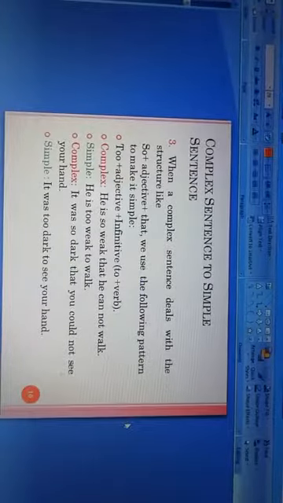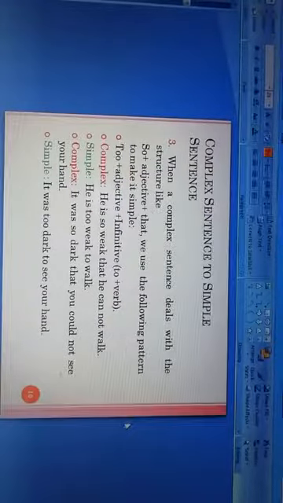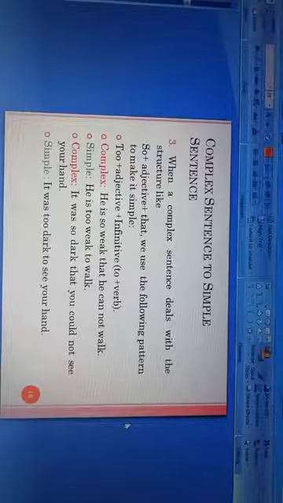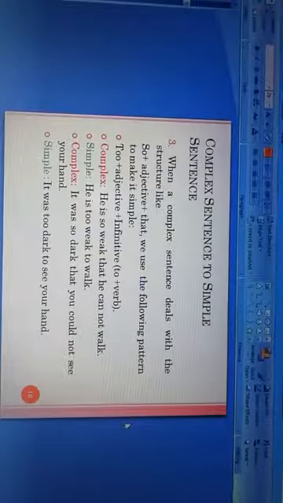And infinitive is to plus verb, the main verb. Now the example, complex sentence, he is so weak that he cannot walk. This is a complex sentence. And when we make it simple, what will be the simple sentence?